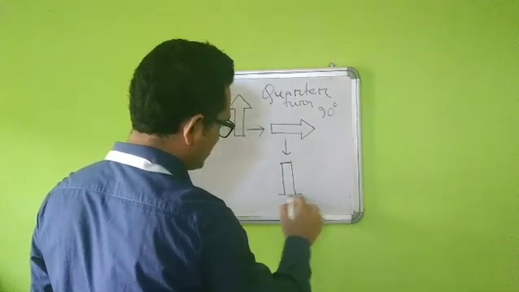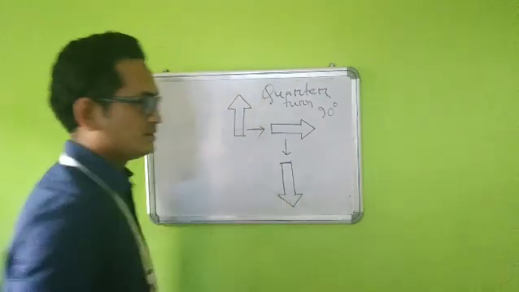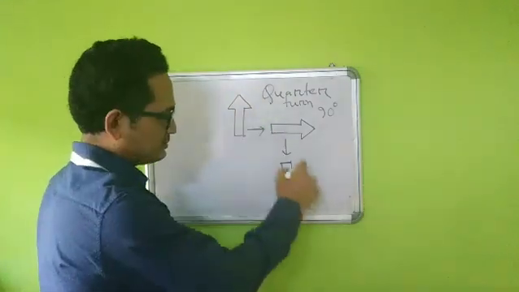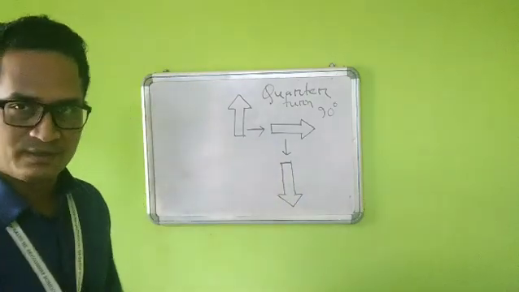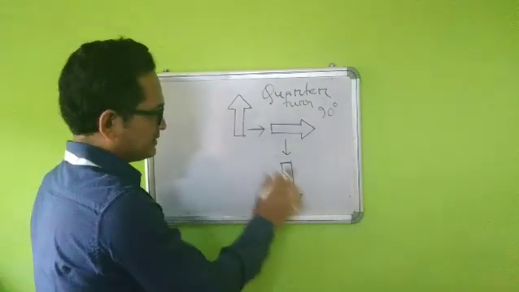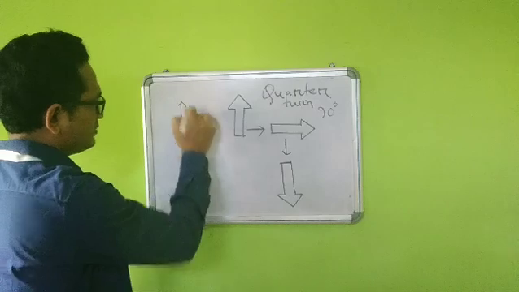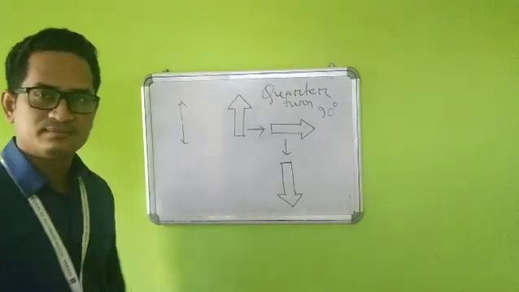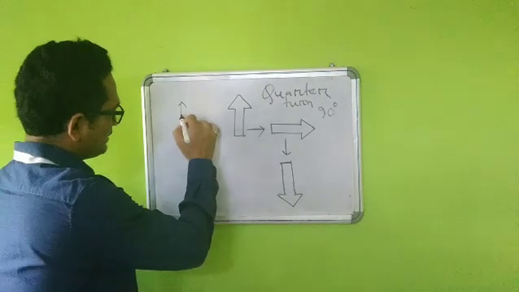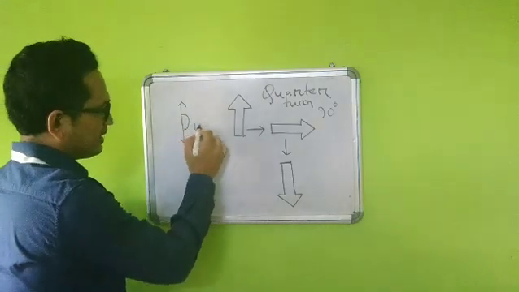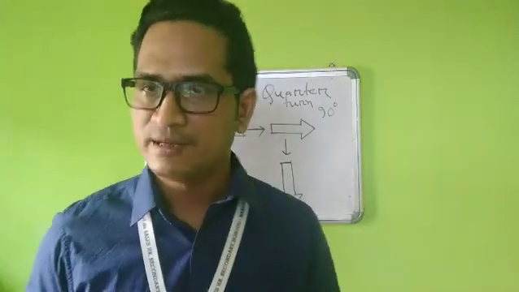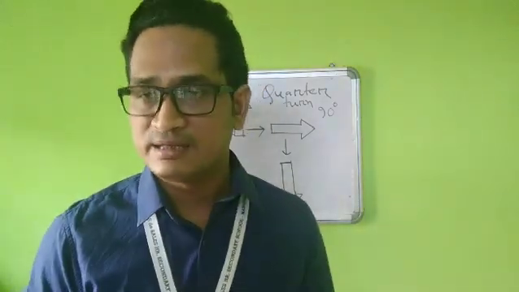Okay. Now after that, suppose this figure has now taken a different rotation and it came to this position. Now you see, previous position was this, now this is the third position. So how much angle has it made? If I draw in a simpler form, it was standing like this, now it is standing like this. What is the angle it has made from here to here? This is a straight line, and straight line means how much angle? It will make a 180 degree angle.